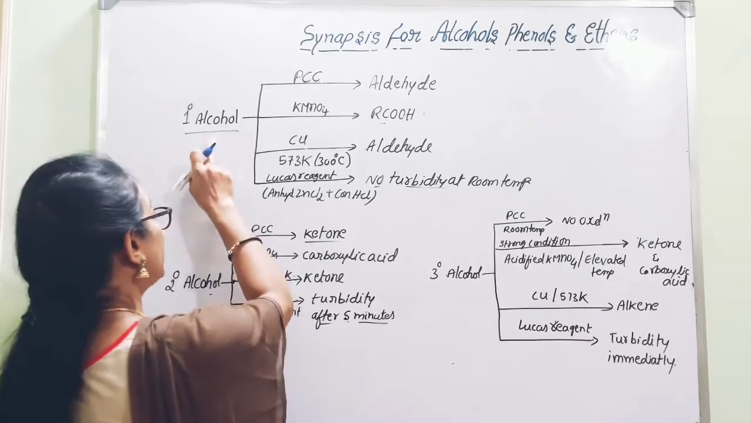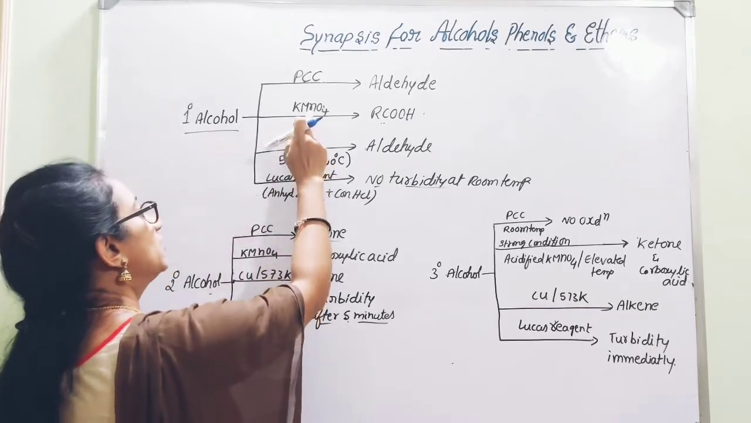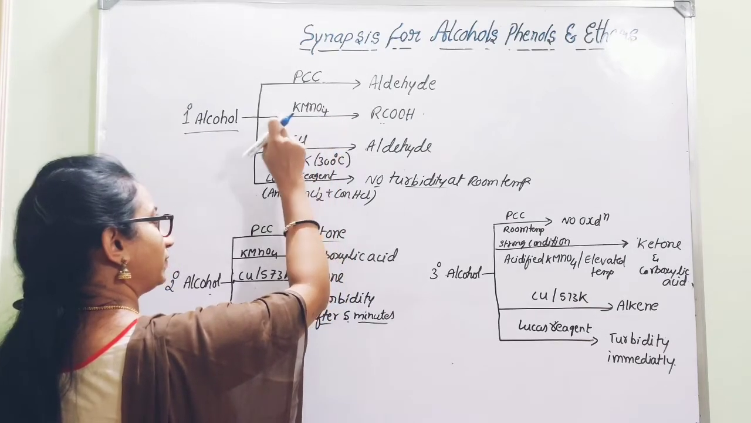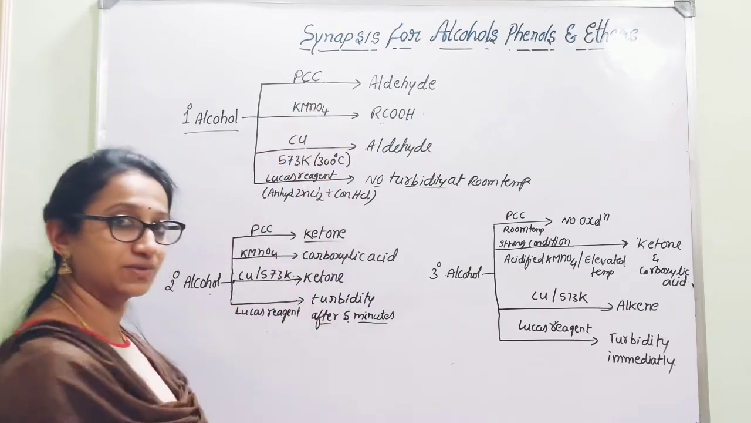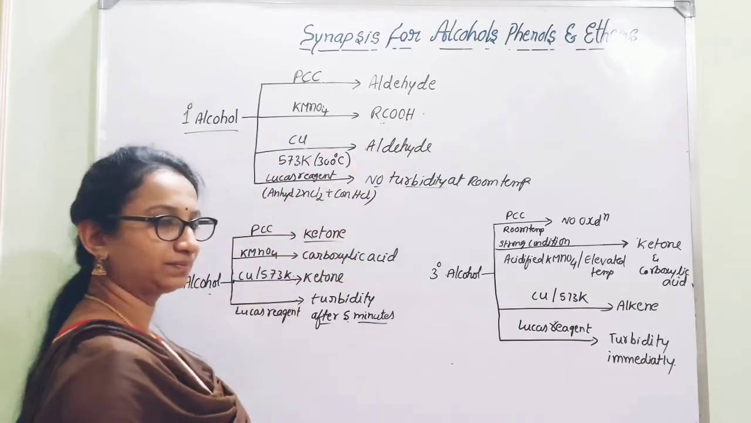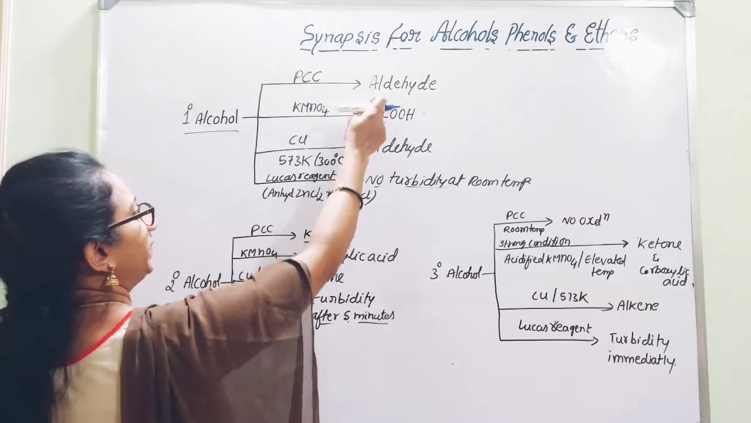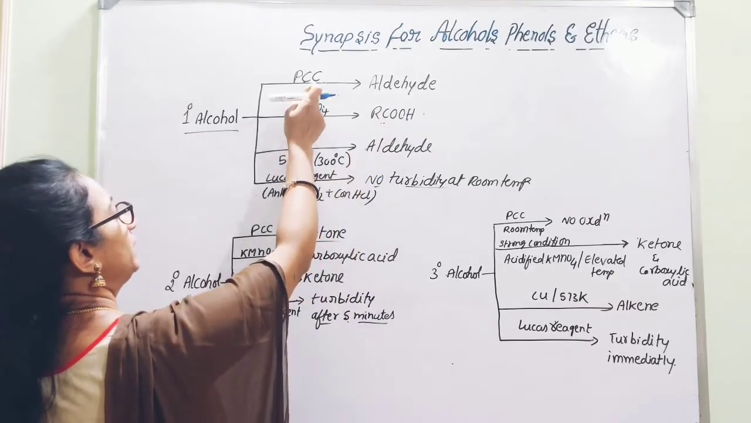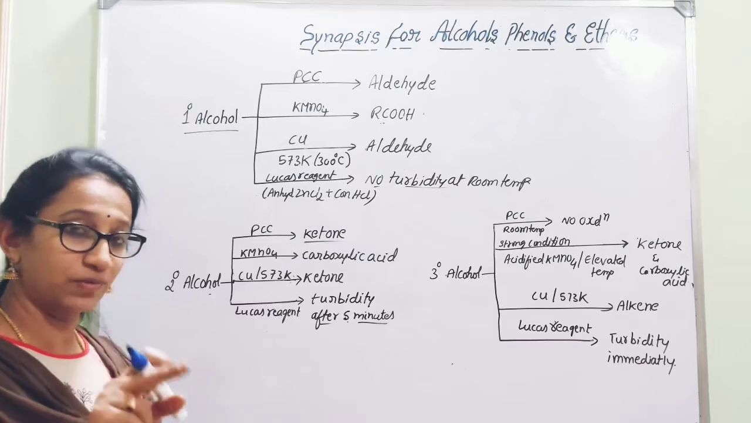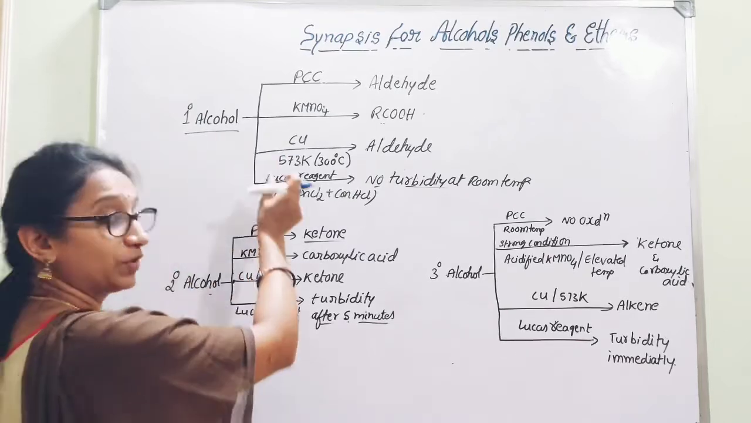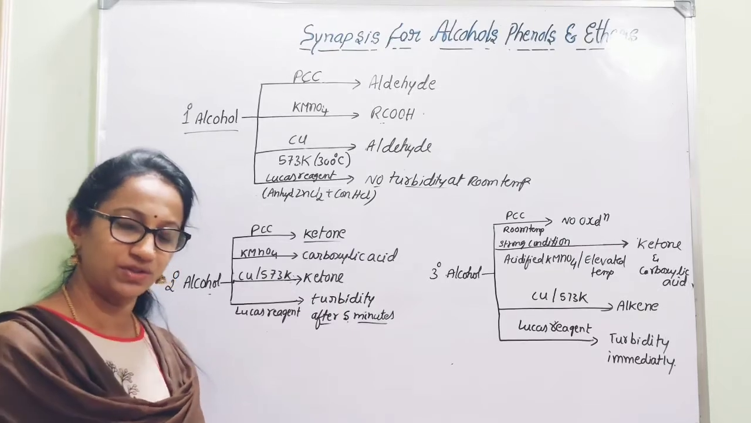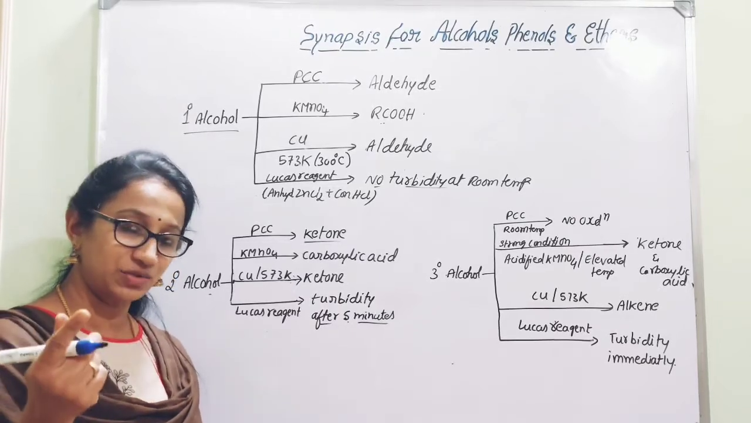But in case you use a strong oxidizing agent, if potassium permanganate is used, then primary alcohol is converted into carboxylic acid. So here we can make out the difference between a mild oxidizing agent and a strong oxidizing agent. During oxidation, there will be removal of a hydrogen atom from the OH group and another hydrogen atom which is attached to the carbon adjacent to the OH group. That is the carbon which is attached to OH.